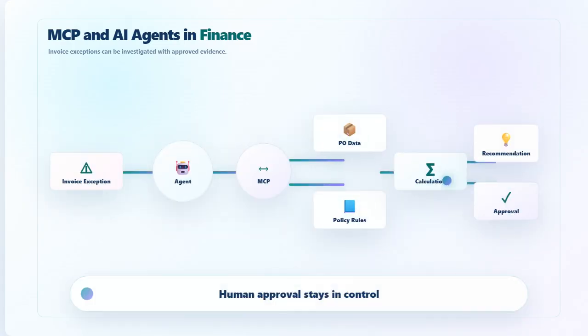Now let's look at MCP and AI agents in finance. Finance workflows often involve documents, transactions, approvals, and controls. An AI agent may investigate an invoice exception. It may check invoice data, purchase order data, and policy rules. It may calculate the mismatch. It may draft a recommendation. MCP can help connect the agent to the approved finance systems.